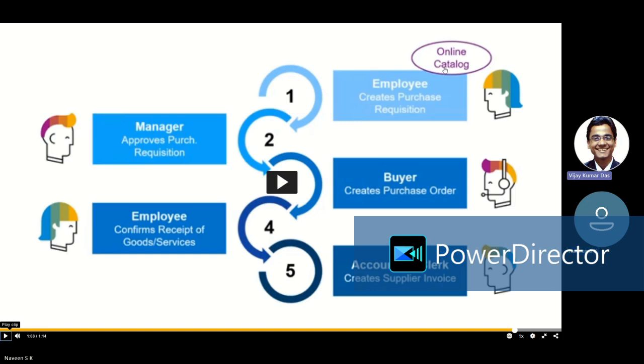Catalog, by the way, in terms of the system, what is a catalog? Catalog is nothing but, generally in offline terms, if you go to any manufacturer or retailer, they will have some brochures. The brochure contains the materials they manufacture. It contains everything: what the specification is, what it is used for, what the price is, what colors and options are available. And that catalog is there online. Now in SAP it is available online, and it will be hosted by the vendor itself. Those are the catalogs.